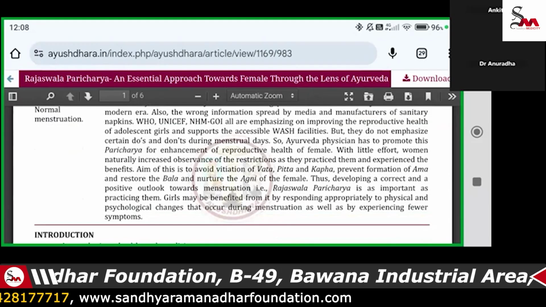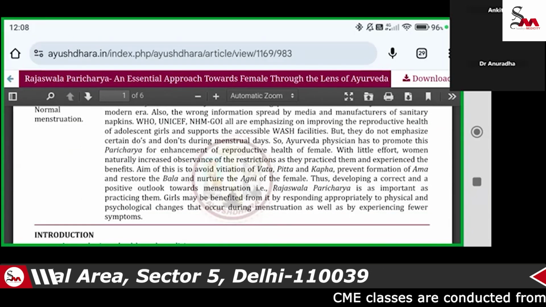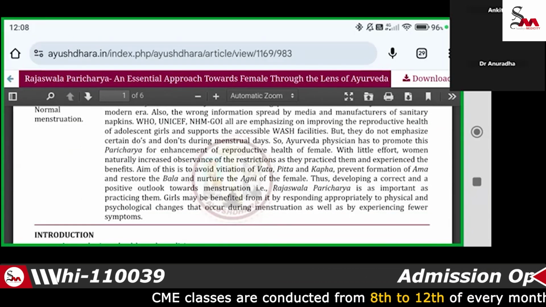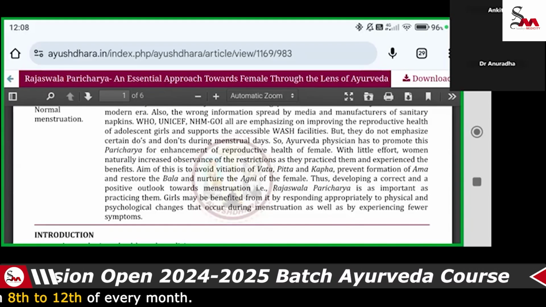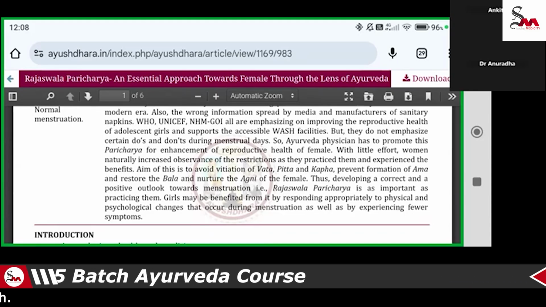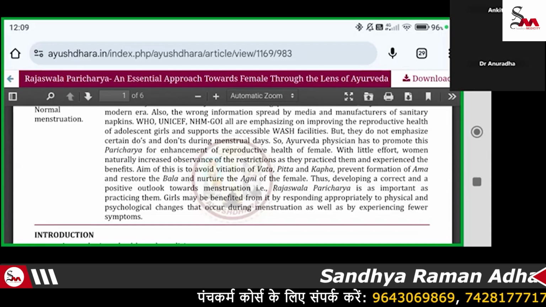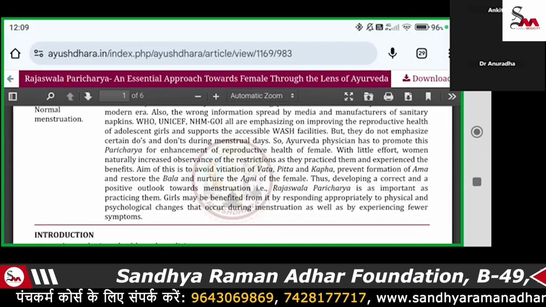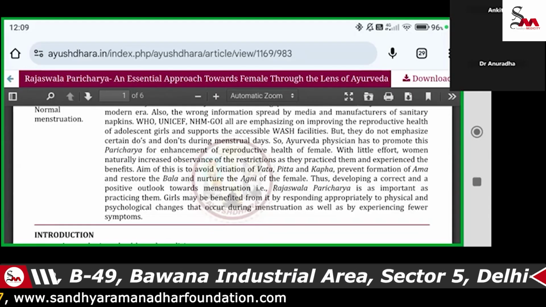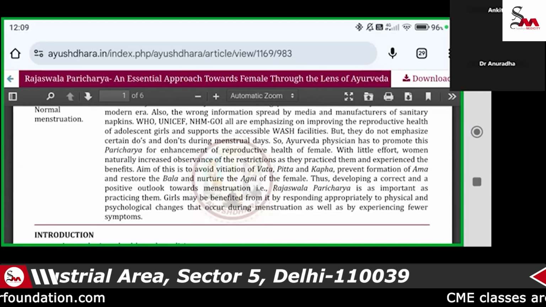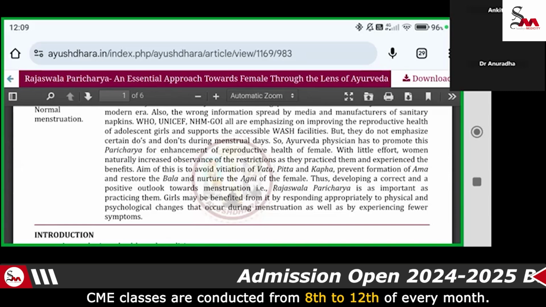regarding this approachability in the Ayurveda field, when we reach out to general people regarding the small things mentioned in the Ayurveda literature, it will give very good results for females who are suffering with many diseases related to the menstruation cycle. The main aim of this Rajaswala Charya is to promote balancing of the three doshas, Vata, Pitta, Kapha, and preventing ama, and to restore the energy, that is the ojas and the agni of the females.